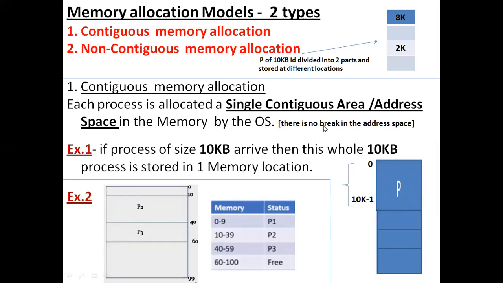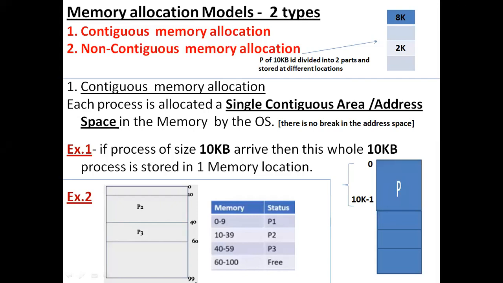And also, no break is there in the address space. No break in the address space means what? All the addresses will be in a sequential nature. Say addresses 0, 1, 2, 3, 4, 5, 6, 7, 8, 9, 10 will be allocated for process P1. Again, from address 10 to 40, all the addresses are assigned only to process P2.